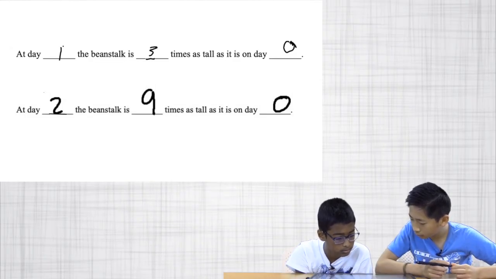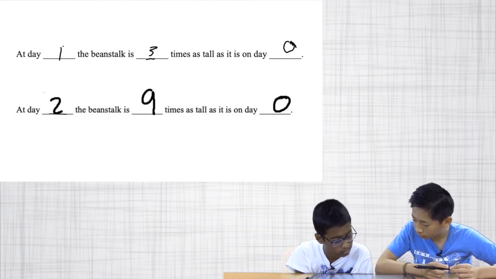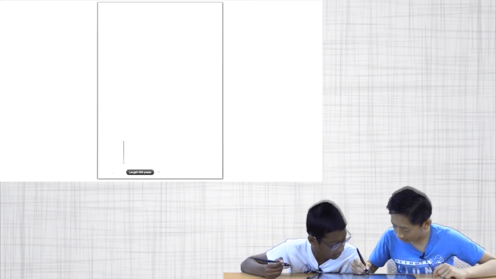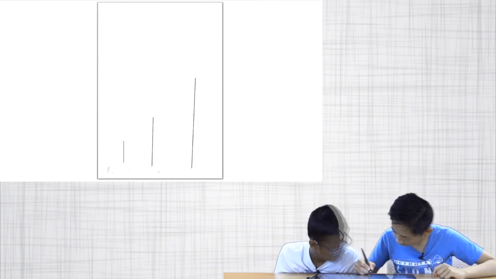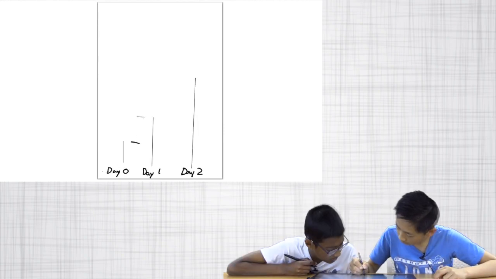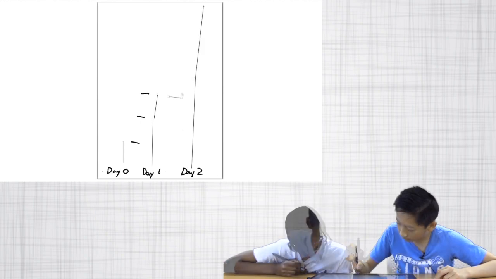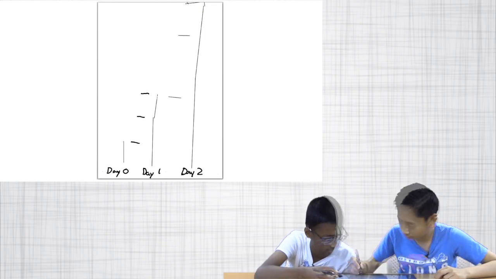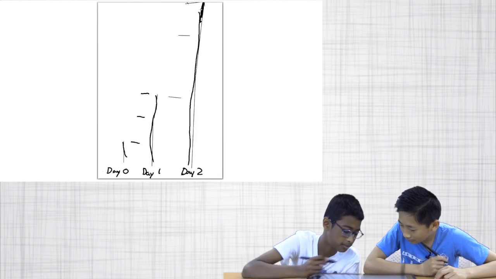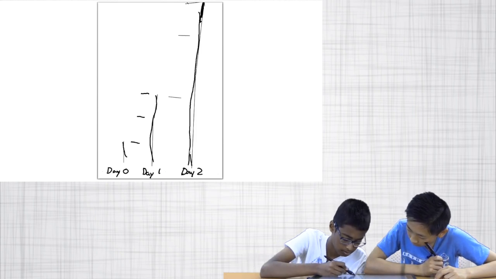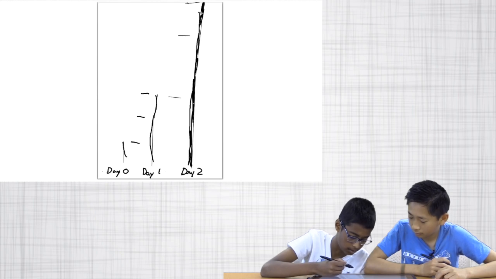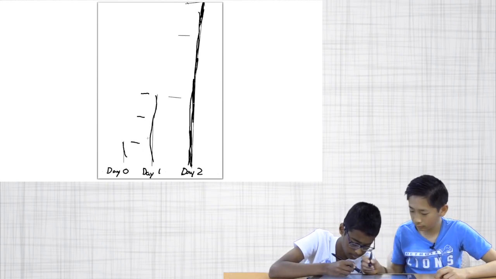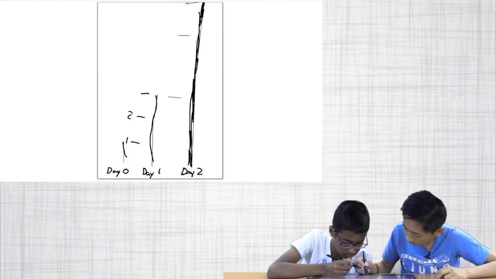Looking at these sentences you work together to create, can you make a drawing that captures the growth expressed in these statements? Yeah, we could. There. And then how much taller is it on day 1 than day 0? 3. And then can you show me that 3 in the picture? The 3 groups of heights of day 1.